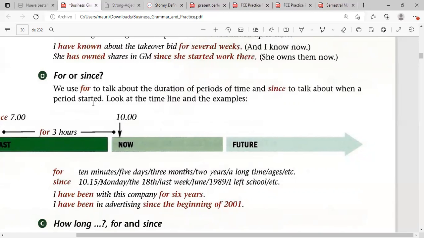Here we could use dates. We can use months. We can use hours, like the numbers. Since 5 o'clock. We have been in class since 11 o'clock. Yes? So once again, an activity that happened before and is still going.